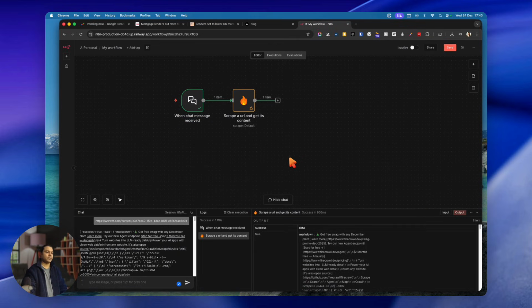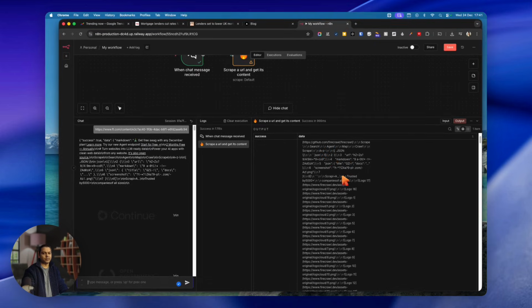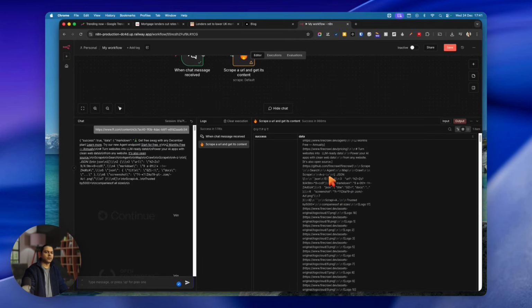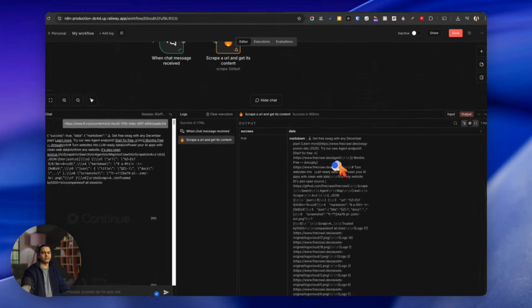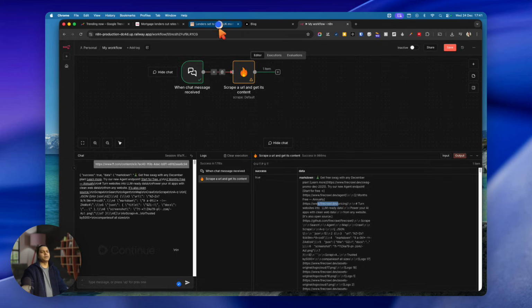So now what's going to happen is every time you initiate a trigger with the chat interface, it will go and scrape the content. As you can see right now, it is scraping the Firecrawl content here, with the pricing and everything. But the moment we send the next one, it will scrape that website.